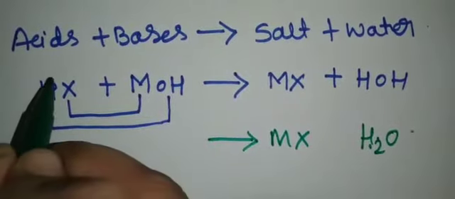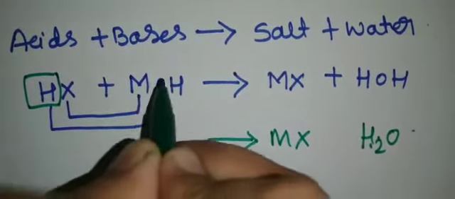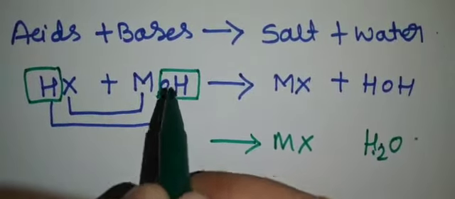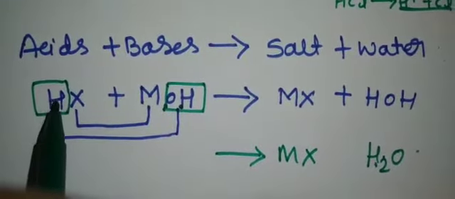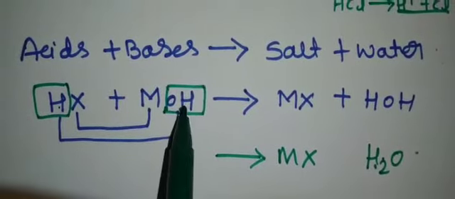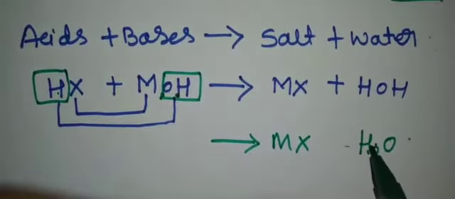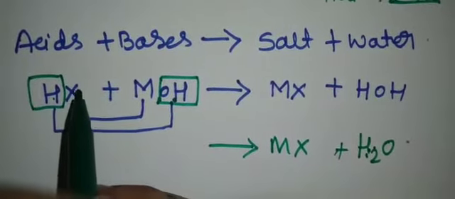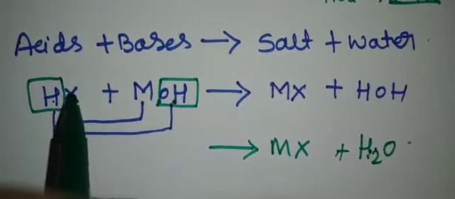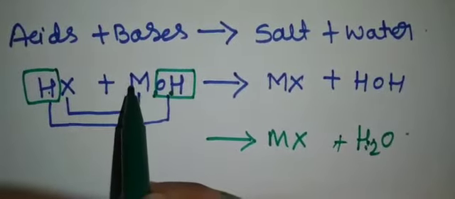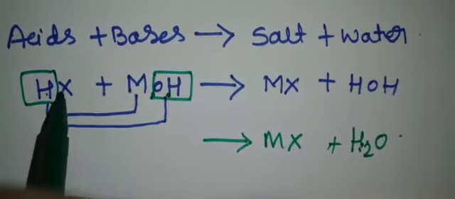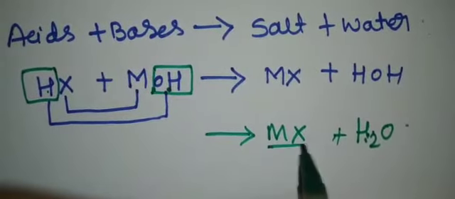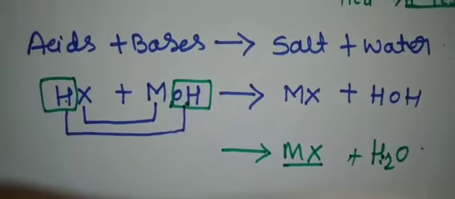Here H plus and OH minus are common. Bases means OH minus is common, acids means H plus is common. So H plus and OH minus will combine to produce water. The remaining part, the chlorine or sulfate or nitrate of the acid, and the metal M, the metal and the non-metal, will combine to produce the salt, right? MX means any metal salt.